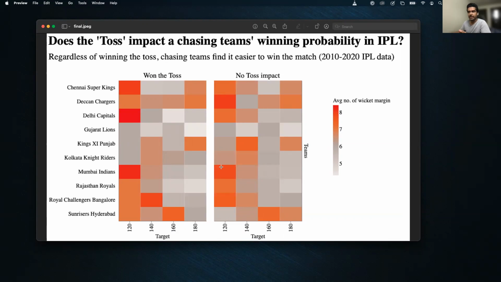In general, comparing both of these charts side by side, it seems that chasing a target and winning the match doesn't necessarily depend on winning the toss. However, this is only for the IPL matches held between 2010 and 2020. In the most recent concluded T20 World Cup, many other factors were involved in winning the match after winning the toss. Perhaps I might do another analysis in the future.